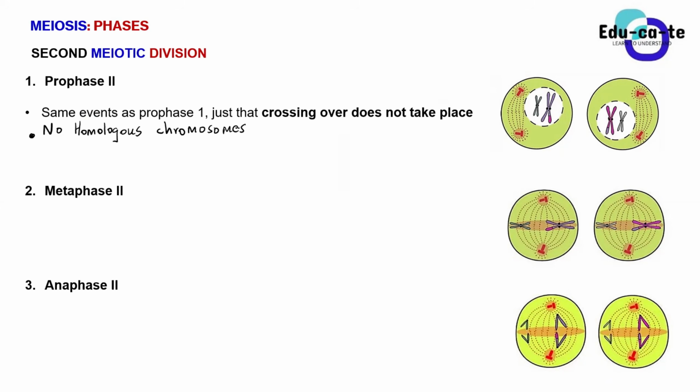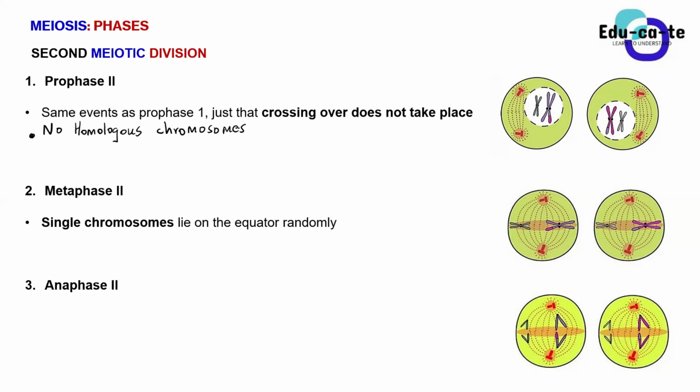Spindle fibers will start to form. The centrosome will split into 2 centrioles. You guys can just take that from prophase 1. I don't have to go through it again. What's most important is metaphase 2 and anaphase 2. I want you to pay very careful attention to it. Metaphase 2: single chromosomes lie on the equator randomly.